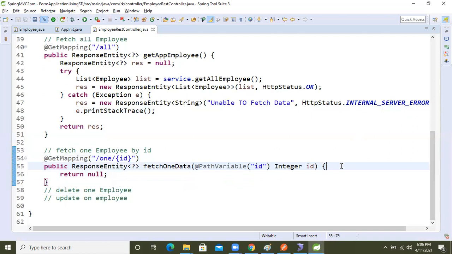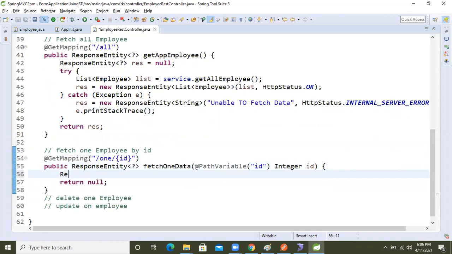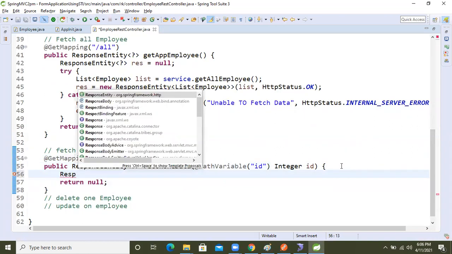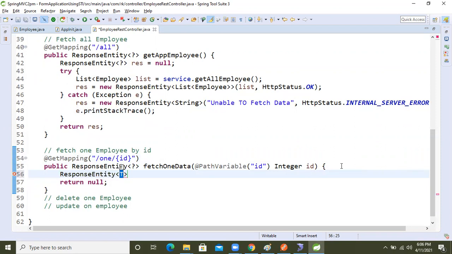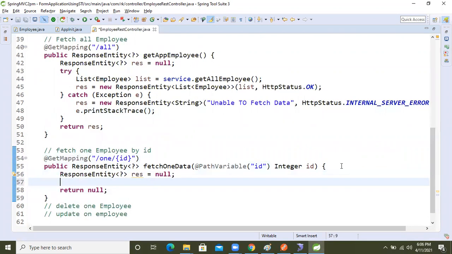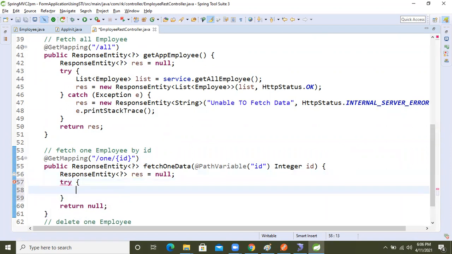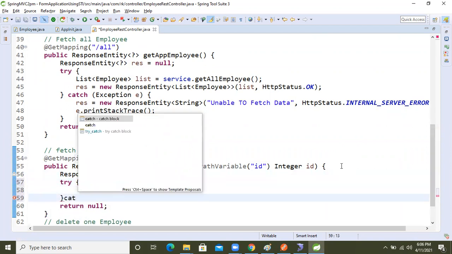Okay, so now again write it. Response entity, right? Response entity. Now again I'm taking the question mark. Now res equal to null. Okay, fine. Now guys, so again I'm taking try, and here the catch block.